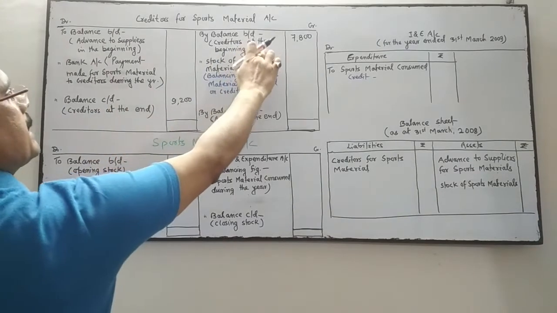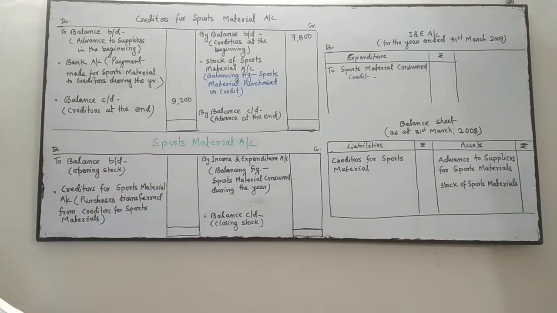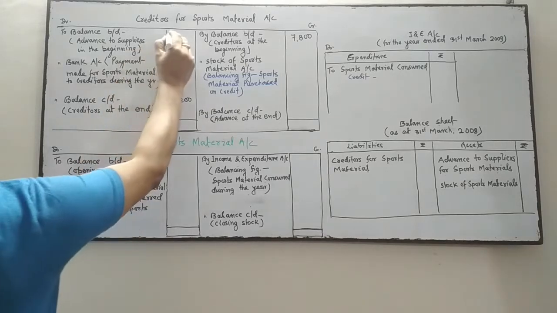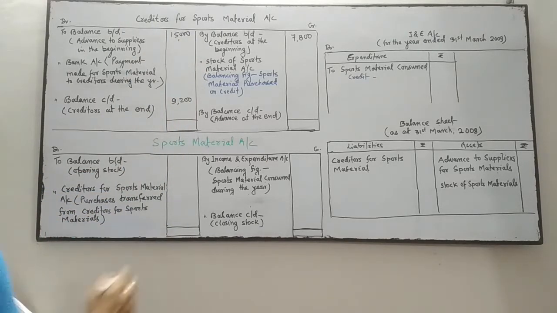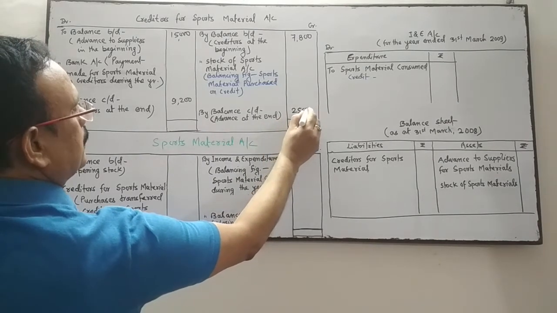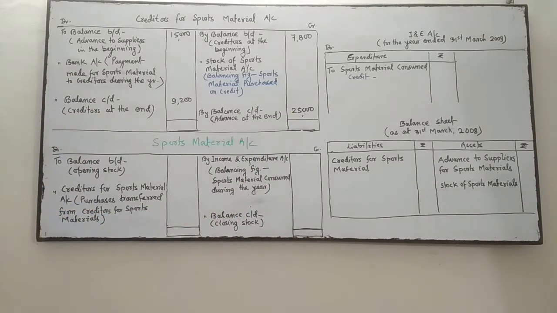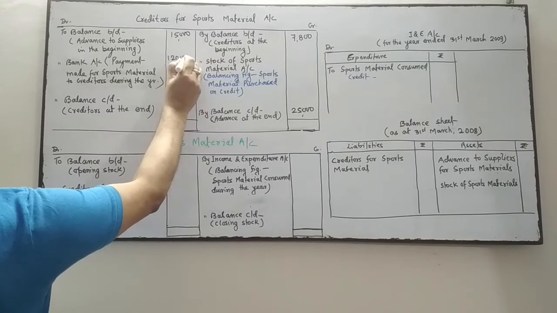I have written it on the credit side because it's a liability. Start with the liability, credit side, and this is the balance carried down. Now advance to supplier, opening 15,000, on this side you write 15,000, advance to supplier of sports material, and closing is 25,000. Closing is 25,000. Okay. Payment to supplier for the sports material is 1,20,000, which is given in the additional information.